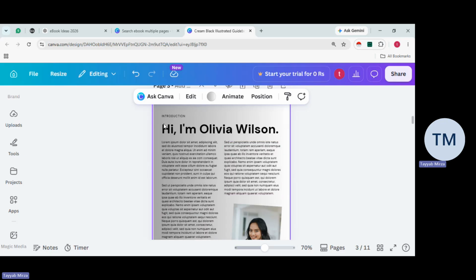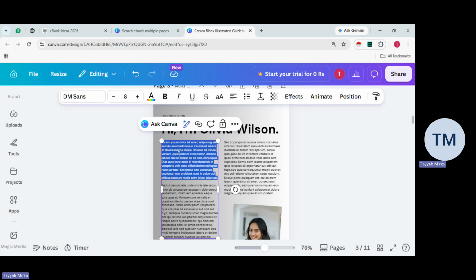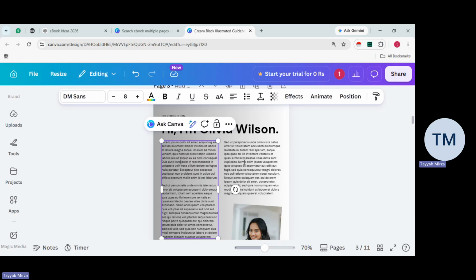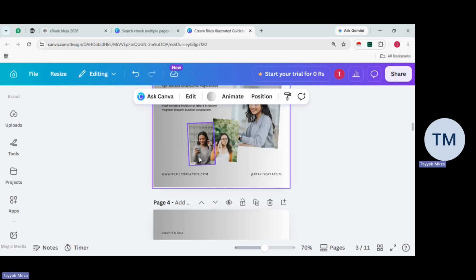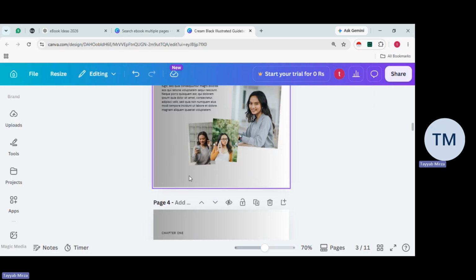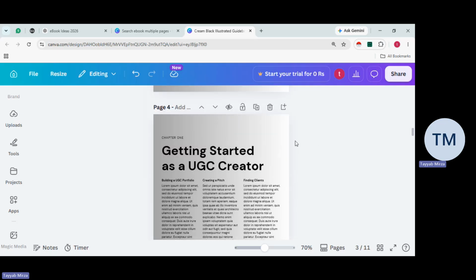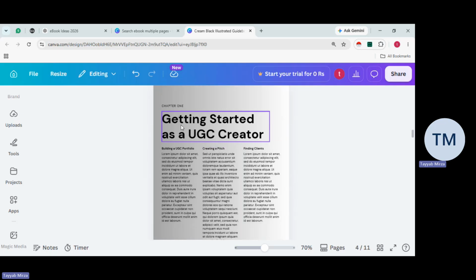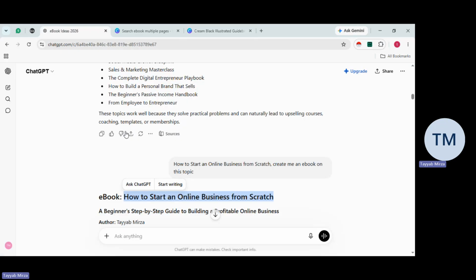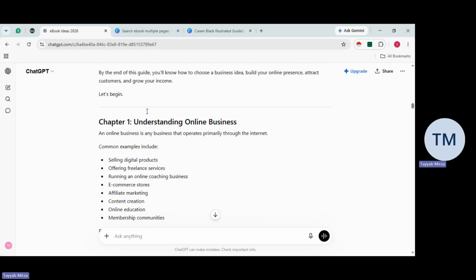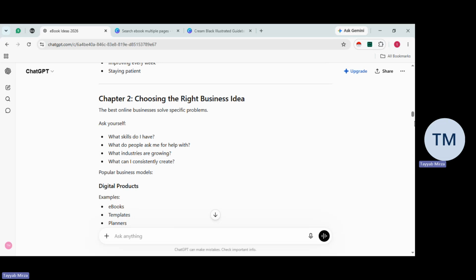If I scroll down, there's an introduction part. If you want to introduce yourself right here, you can simply copy the content and paste it over here. You can use your own pictures as well, replacing what was already on the template. Make sure you delete all the other options from the admin who created this template. You can delete that really easily. Then we have chapter one, which is simple copy pasting.